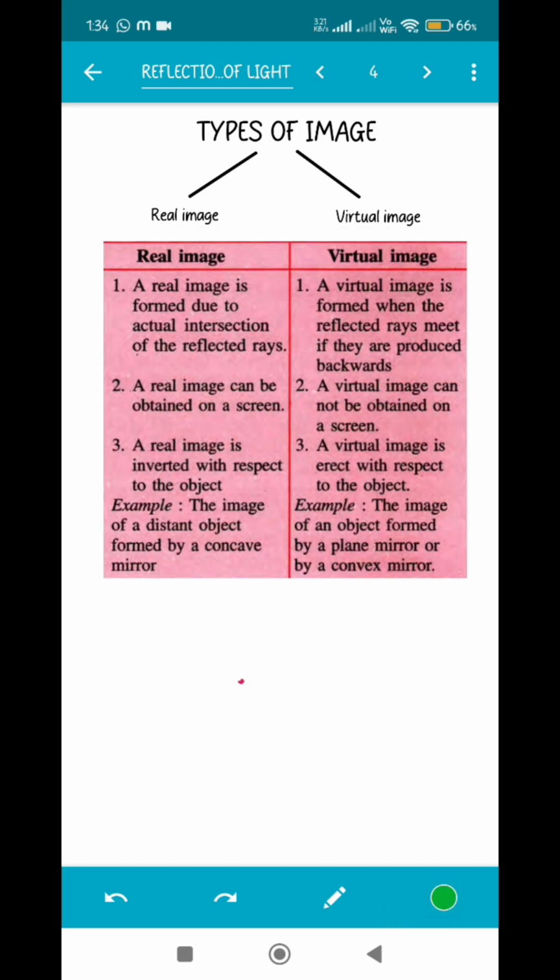Now there are certain examples of which type of mirrors form what type of image. Let's see. The image of a distant object formed by a concave mirror. We will study about this in the next video itself, but whenever a concave mirror forms an image, generally it will always form a real image. That means you can obtain the image on a screen. Now in case of a virtual image, let's see what are the types of mirrors which can perform this type of activity. The image of an object formed by a plane mirror, I have already given you the example, and also a convex mirror can form a virtual image. So I guess it's clear till here.